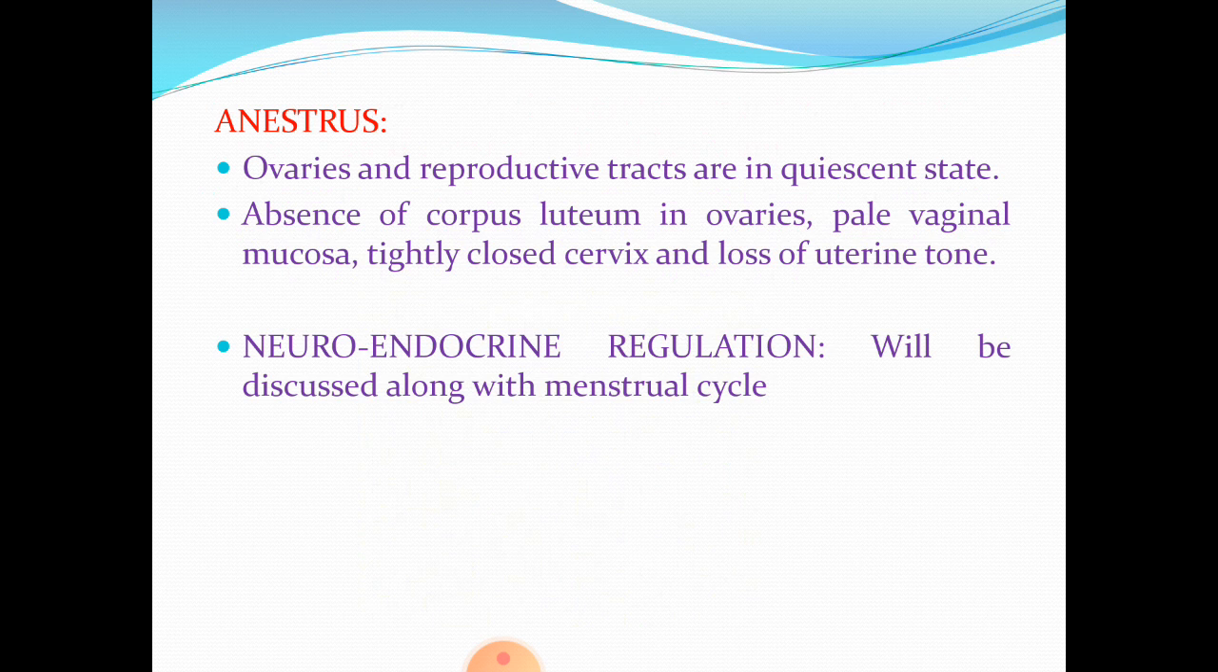Apart from these four stages, often we talk of another stage, what is known as anestrus stage, where ovaries and reproductive tracts are in a quiescent state, that is a lull phase. There is absence of corpus luteum in ovaries, pale vaginal mucosa, tightly closed cervix, and loss of uterine tone. Students, this entire cycle, the estrous cycle, is under neuroendocrine regulation. Here and there I have touched upon a few points. However, I am going to discuss in detail when I discuss the neuroendocrine regulation of the menstrual cycle.